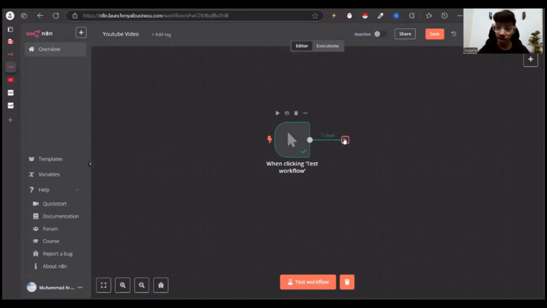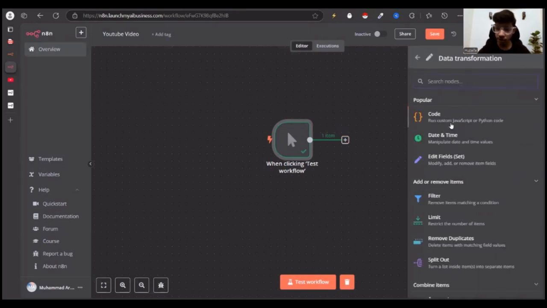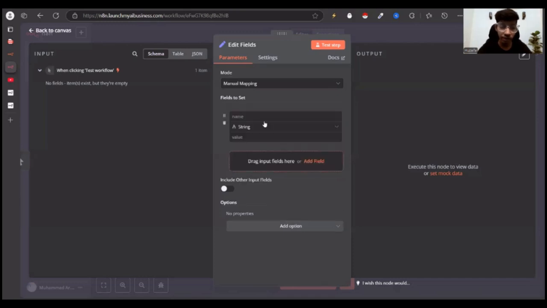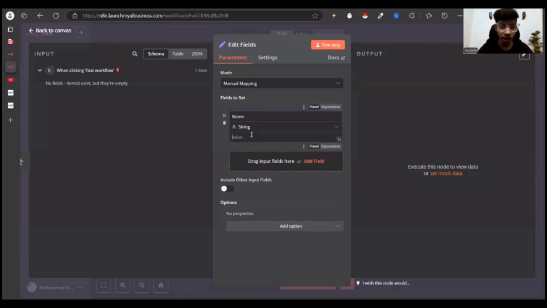So let's try something out. You can try the triggers over here, but I'm looking for dummy data. So data transformation, let's say edit fields, and then let's add a field called name, and the name is Huzaifa, right?